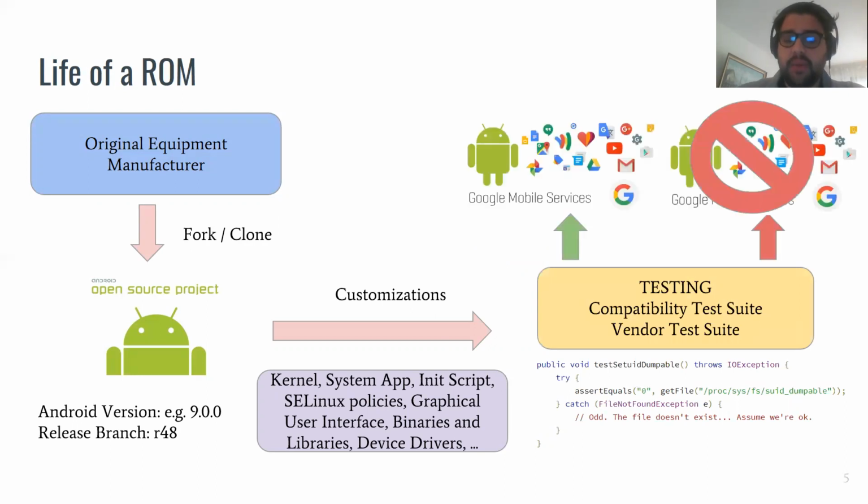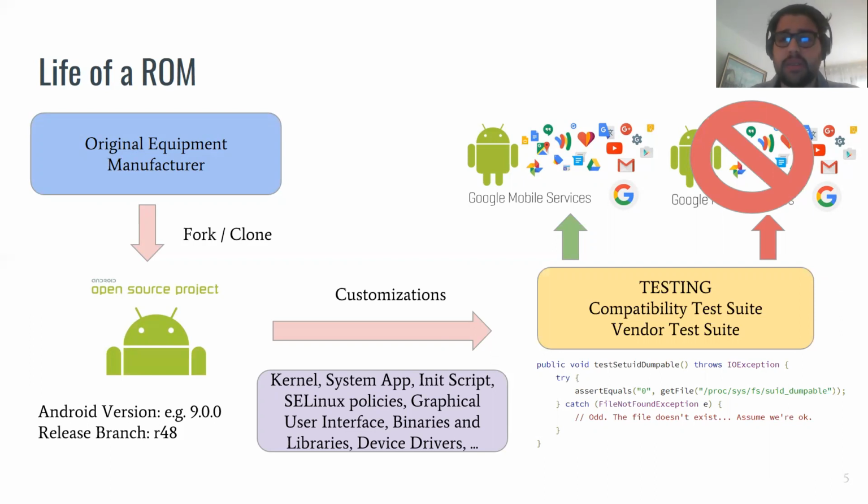When the compatibility test suite is done, if it is completely passed, then the device can be branded as an Android compatible device and may also be equipped with the Google mobile services. This means all the mobile applications developed by Google, starting from Gmail to the Google Play Store.